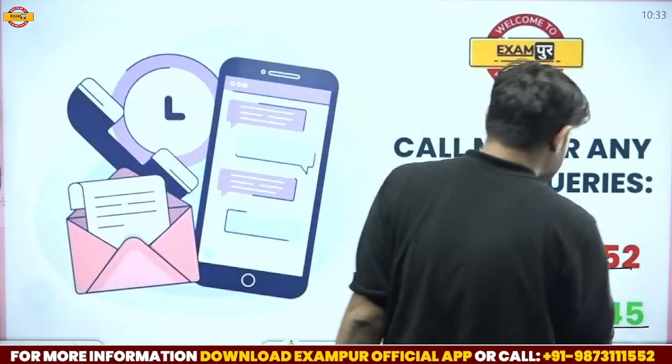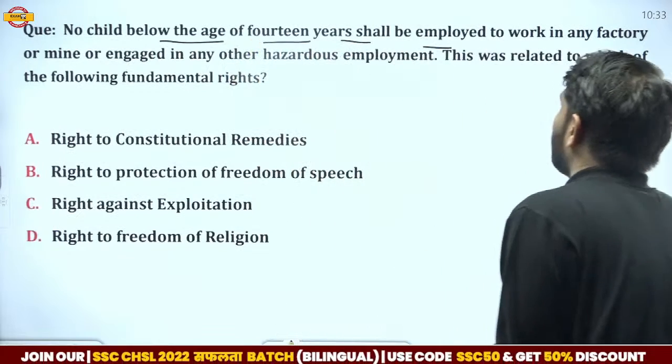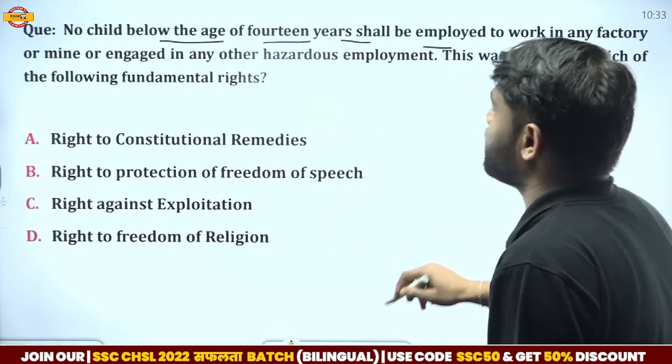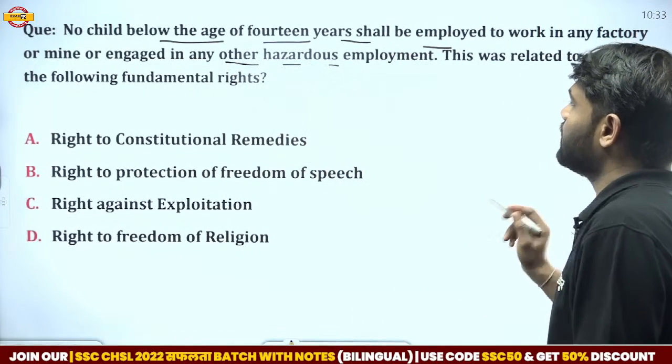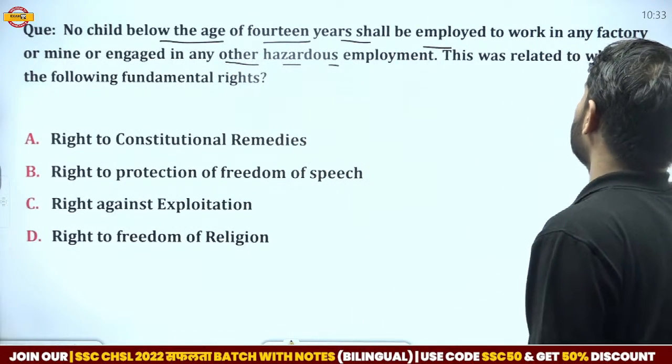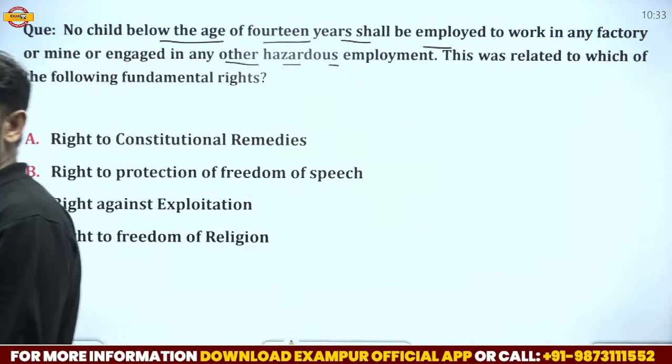Now we have another question: no child below the age of 14 years shall be employed to work in any factory or mine or engaged in any other hazardous employment. This was related to which of the following fundamental rights? It's a very important question.